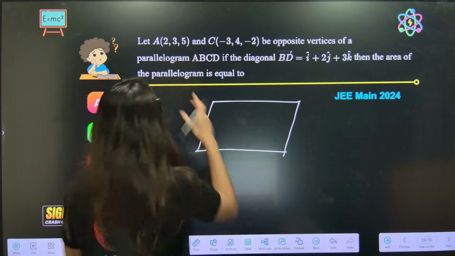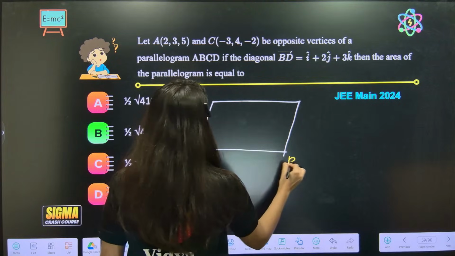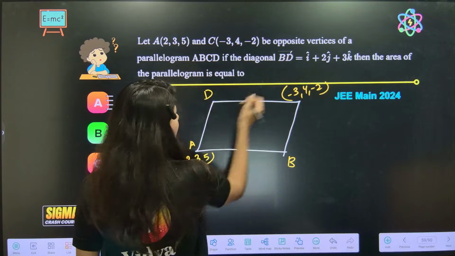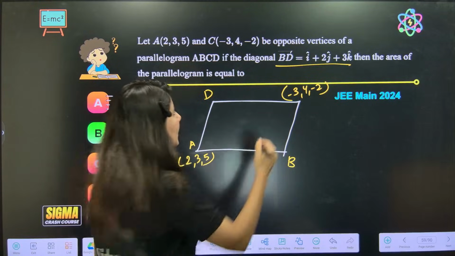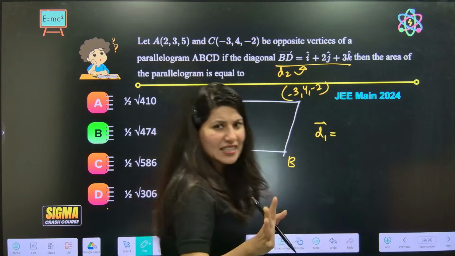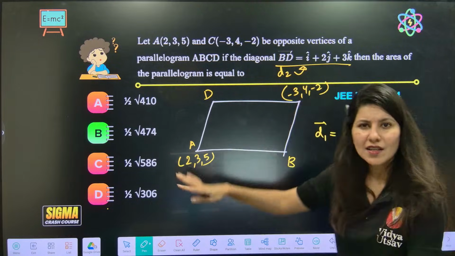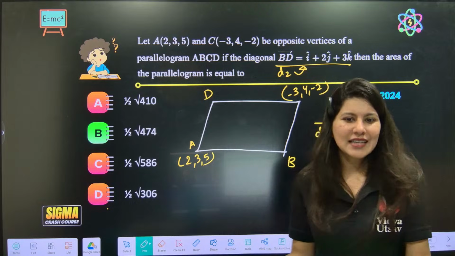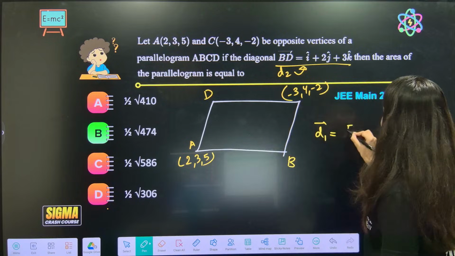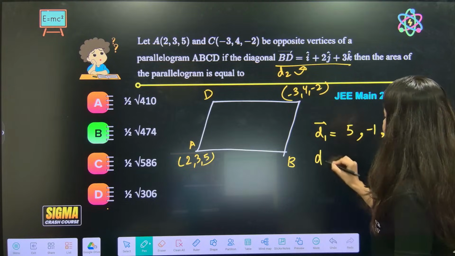Chalo, let's do it. A is given as 2, 3, 5. This is your A. Then B. C is minus 3, 4, minus 2. And D. Can you see that diagonal BD is given? That means D2 is given to you, and D1 you can calculate. No need to get confused about whether to do 2 minus minus 3 or minus 3. Anyway, it is a modulus, magnitude, the length is what you are looking for, correct? So D1, tell me: 2 minus minus 3 is 5, then minus 1, then 7. This is your D1. What is D2, everybody?